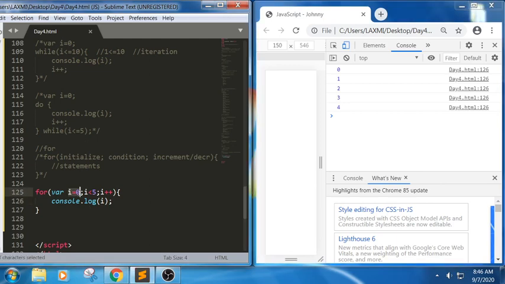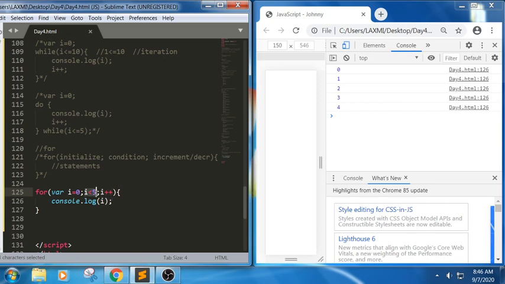First it will try to have the execution here. First step, it will initialize. Next it will try to check the condition. Yes, it is matching, in the sense it is satisfied. 0 less than 5, it is true. Then it will try to execute these statements. After that it will try to have this increment or decrement part. Here we have written increment, so it will increment it by 1.